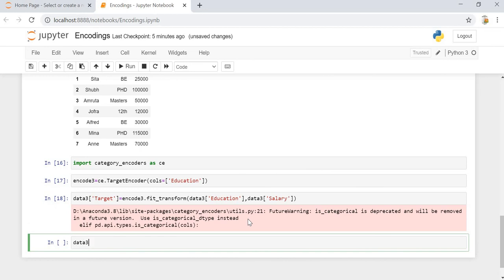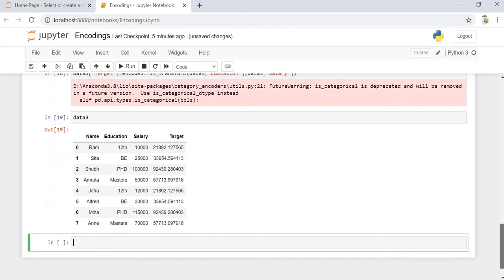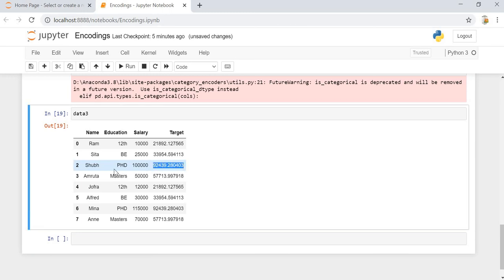Now let's check out the data3. As we can see, the target is being set. We can notice that this is the target specified for PhD. This is for BE, this is for Masters, this is for 12. So this is of highest weightage, this is second highest, this is third, and this is the lowest. Okay, so this is how the target encoding works.